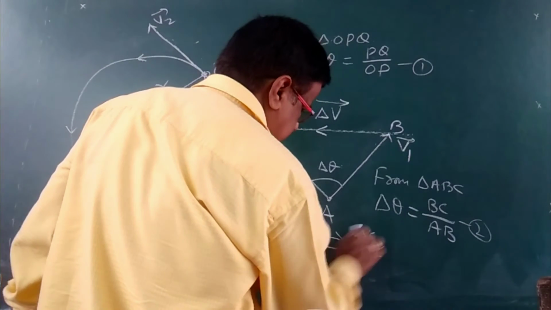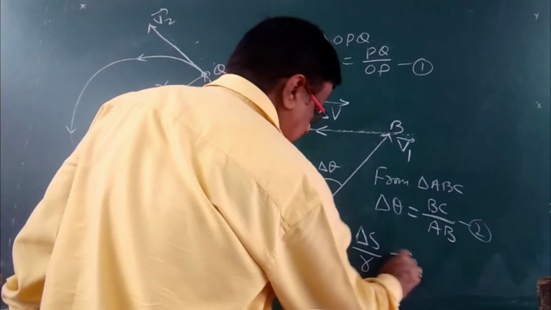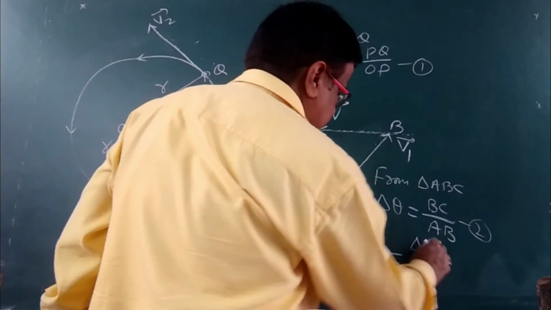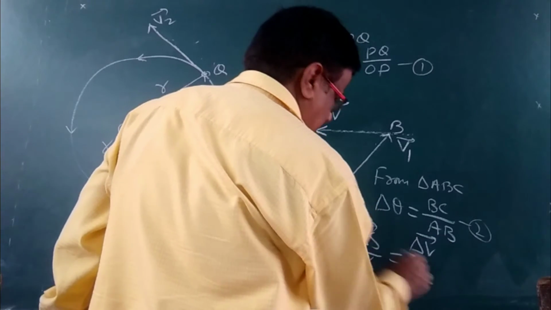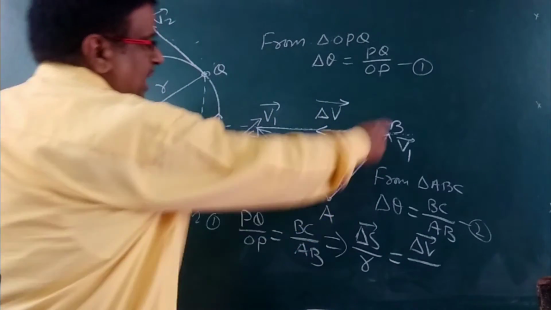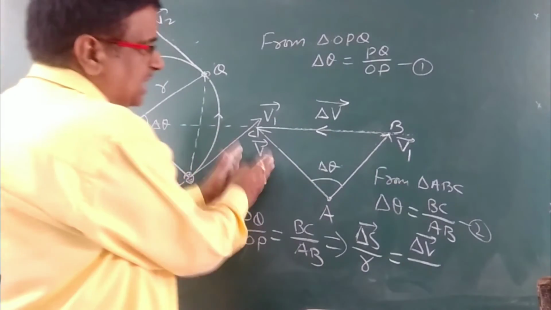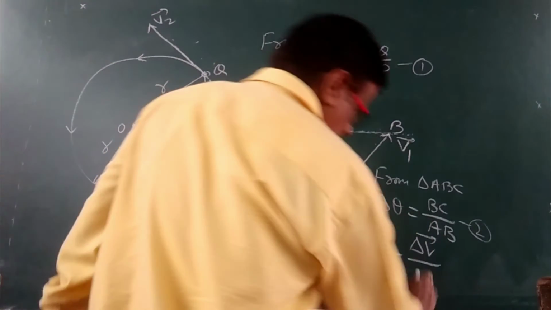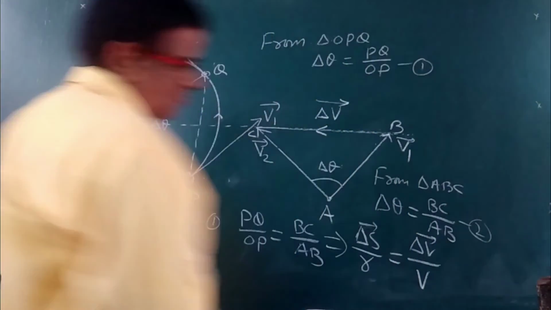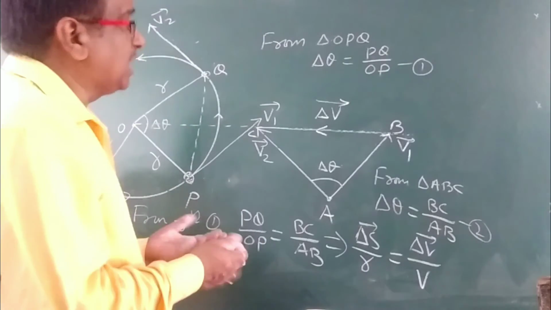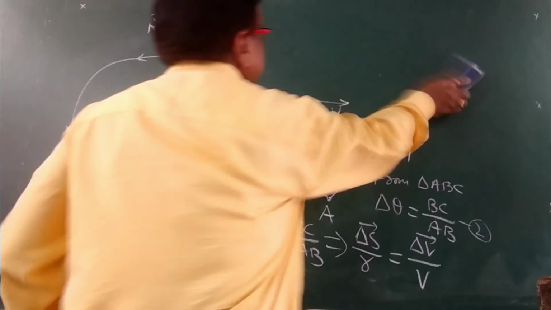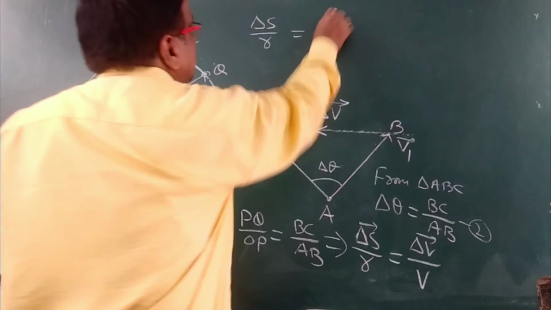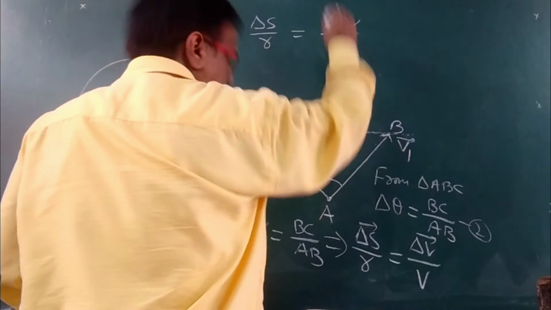So delta S divided by R is equal to this BC, the change in velocity delta V, divided by AB, and as we have told the magnitude of V1 is equal to V2, this will be V. So we have got the equation delta S by R is equal to delta V by V.